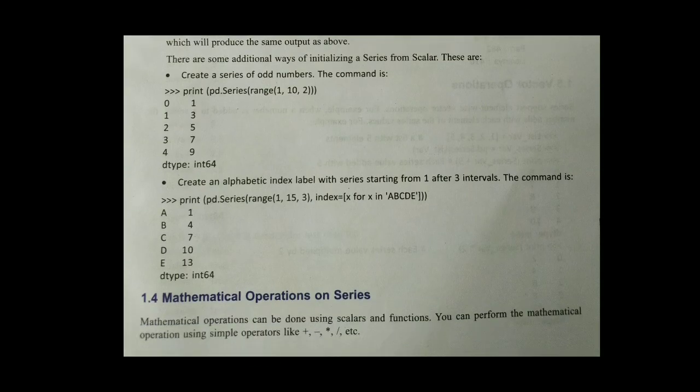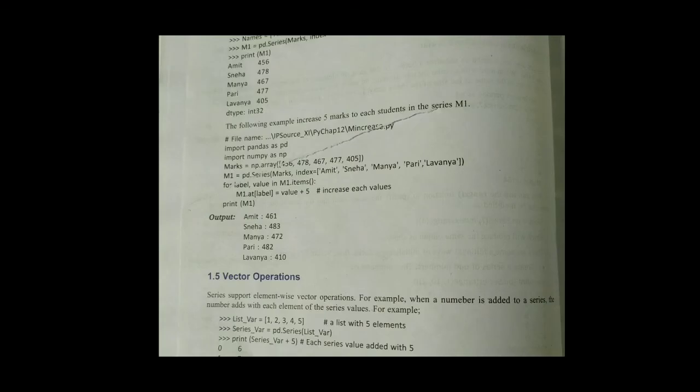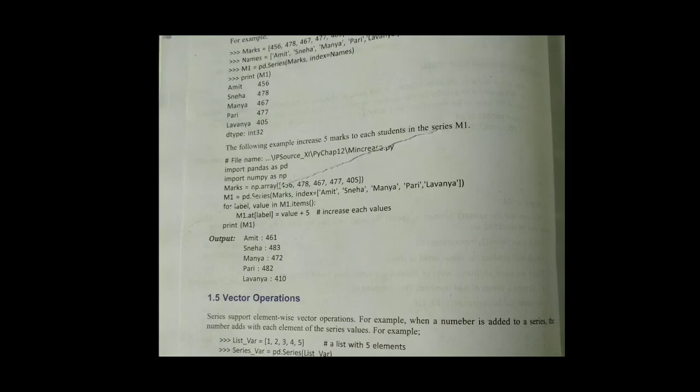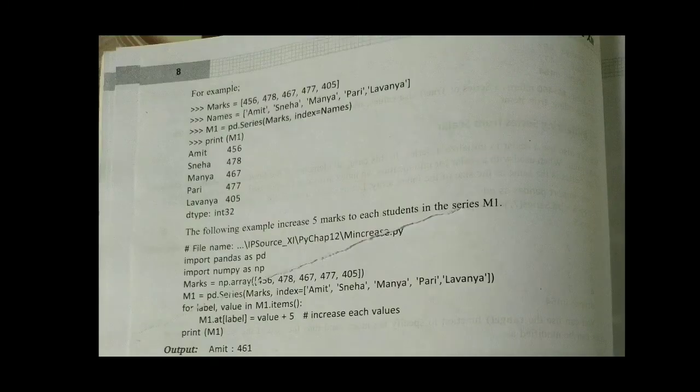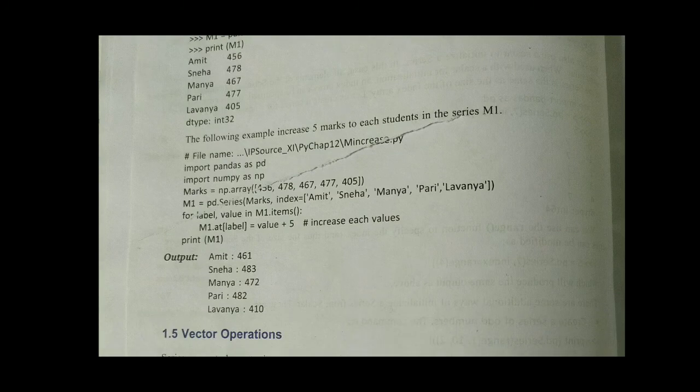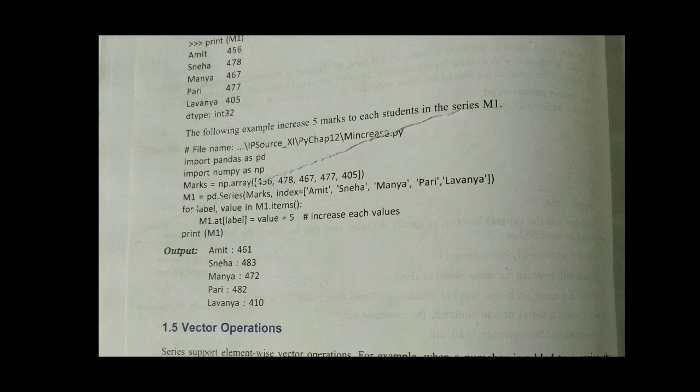Next one is mathematical operations on a series. These are plus, minus, multiplication, division, etc. So let us see what those values are. Here we have written marks and names. It will display the addition of values, such as M1 at label is equal to value plus 5. It means we want to add 5 to the value. So 456 plus 5 becomes 461. Then 478 plus 5 becomes 483.